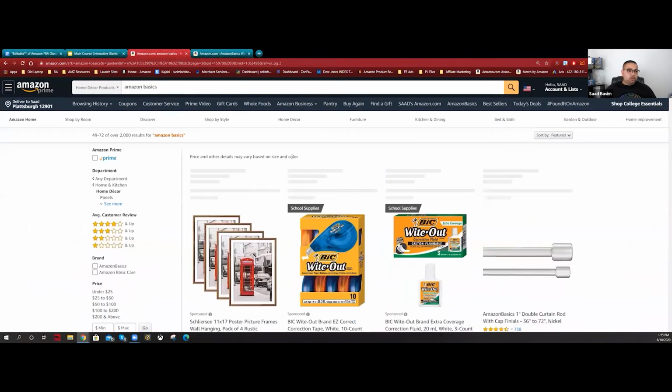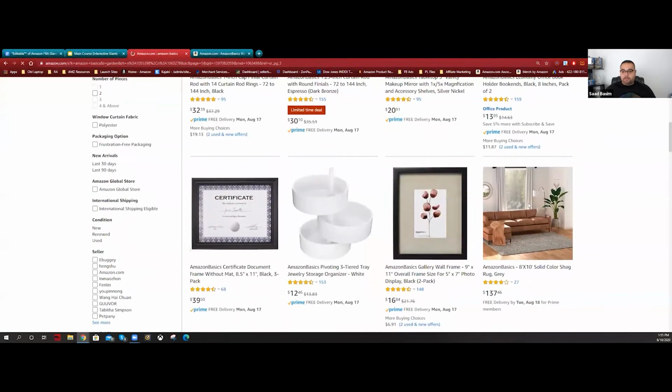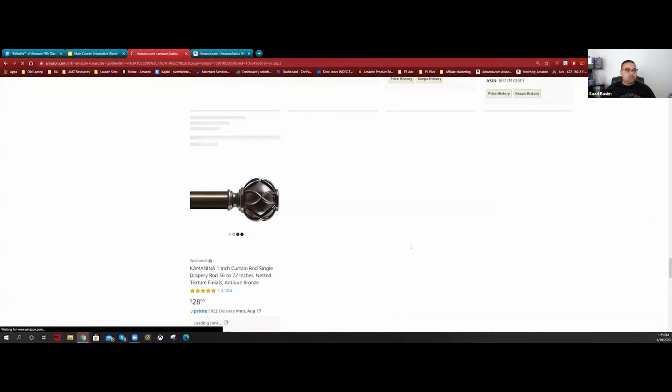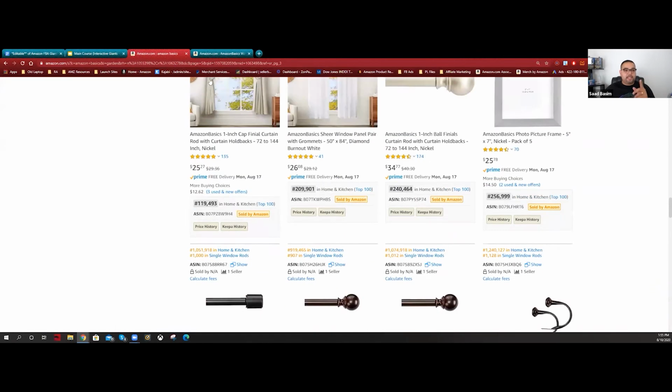And let's look more. Usually if you want to change the page very quickly, you can come here. You see this written page equals, and I can change it here. For example, page number 5, and it's going to bring me to page number 5. If I look all the way down, you'll see I'm on page number 5. Sometimes if you go through a category and you see it's a lot, and Amazon limits it so it doesn't give you the buttons for the next multiple pages, you'll be able to manipulate it through the data that you see here.